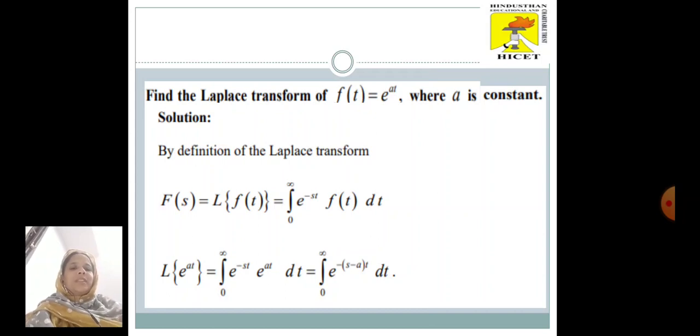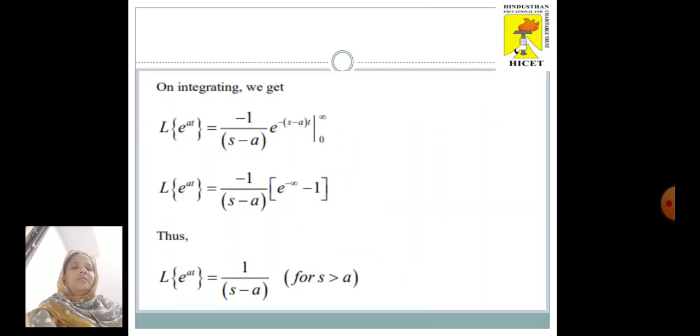Here f of t is e power at. So L of e power at is equal to integral 0 to infinity e power minus st into e power at dt, which is equal to integral 0 to infinity e power minus of s minus a into t dt.